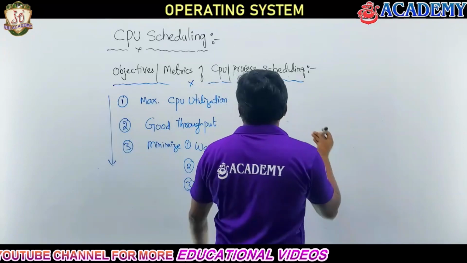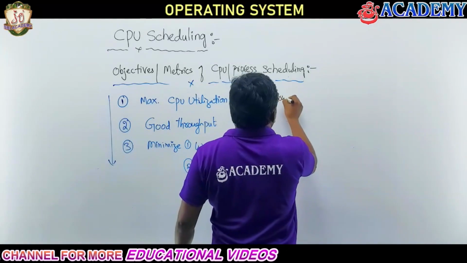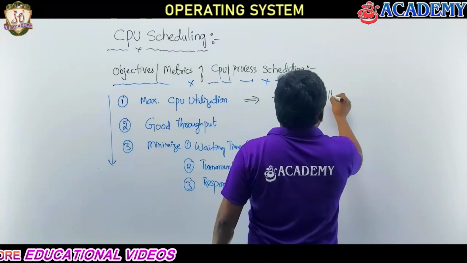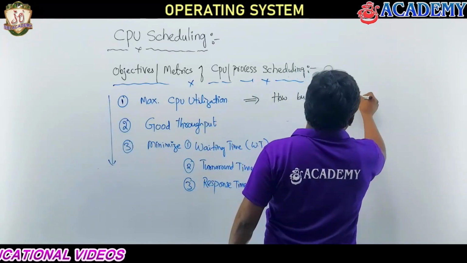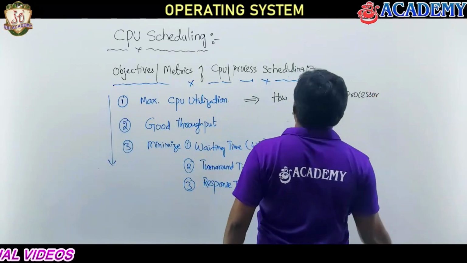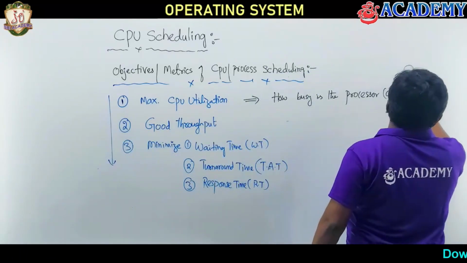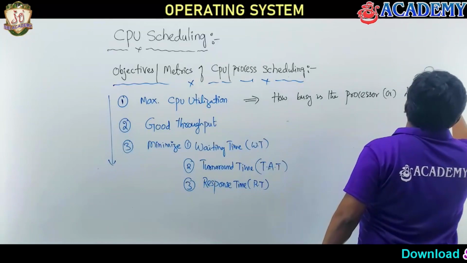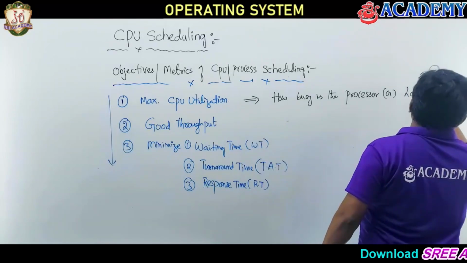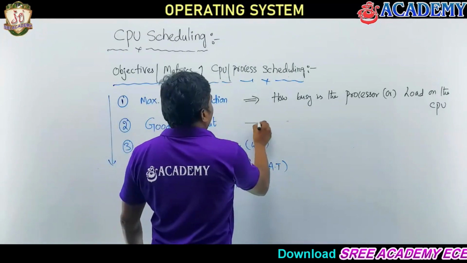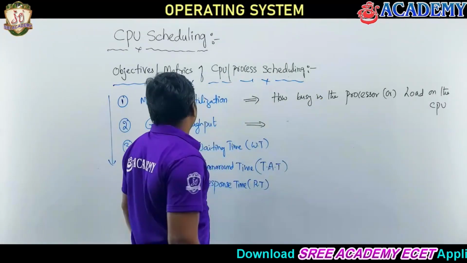So I can simply write: how busy is the processor, or how much load is on the CPU or processor. This is CPU utilization, the busyness of the processor.